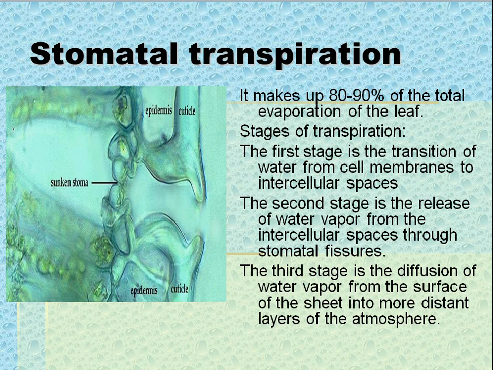Stages of transpiration. The first stage is the transition of water from cell membranes to intercellular spaces. The second stage is the release of water vapor from the intercellular space through the stomatal fissures. The third stage is the diffusion of water vapor from the surface of the leaf into more distant layers of the atmosphere.